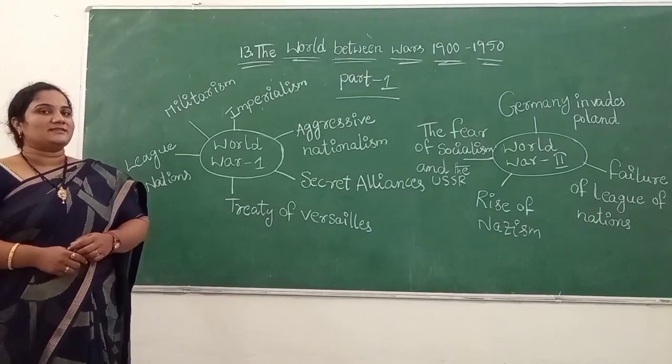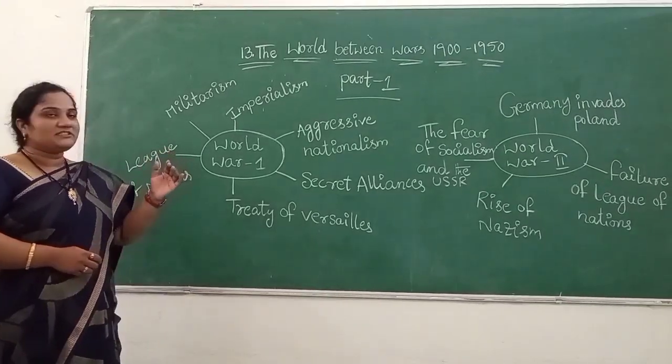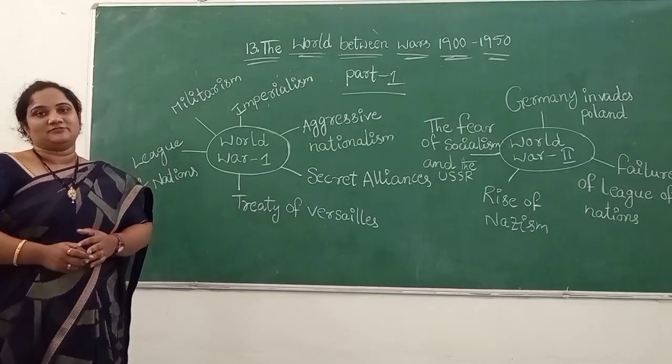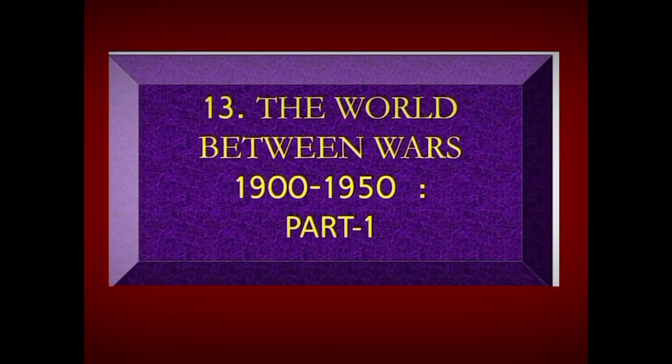Okay, we come to the lesson, 10th class 13th lesson, the world between wars 1900 to 1950, part 1. Yes, okay students? At the beginning of the 20th century, the world had a population of 1.6 billion people.